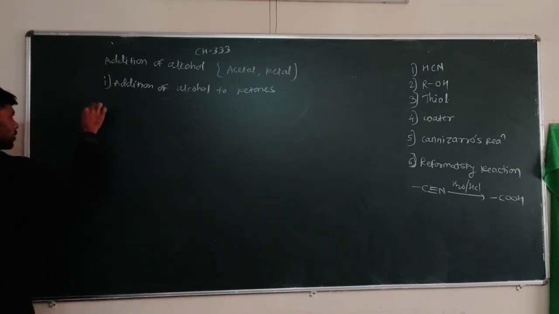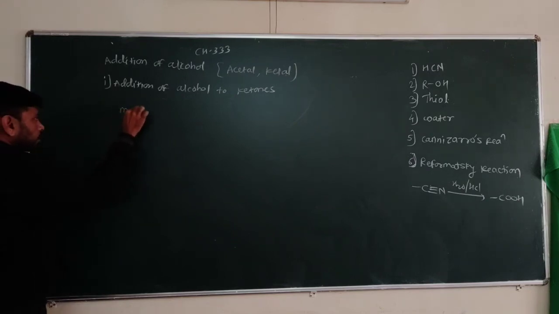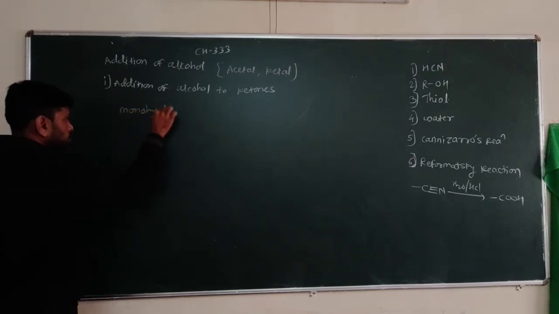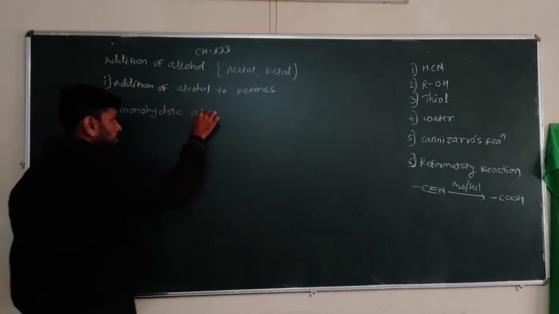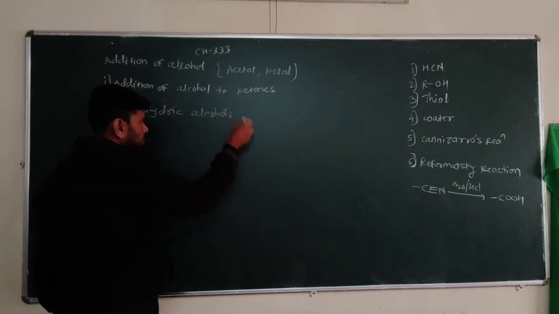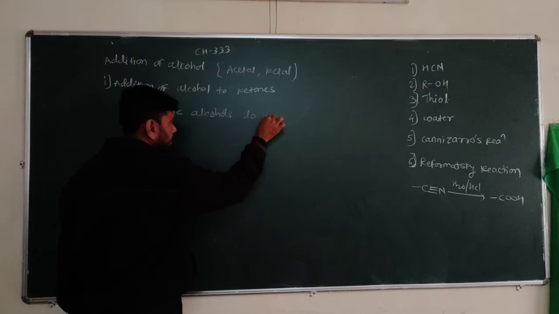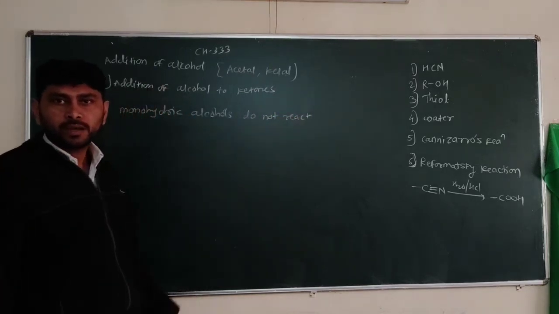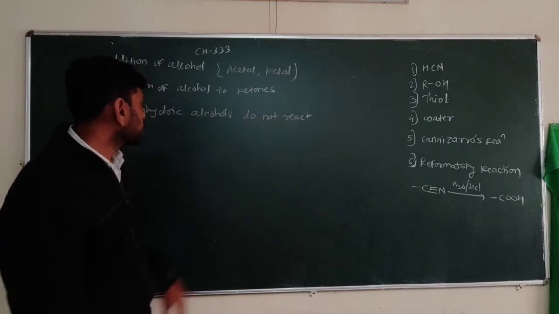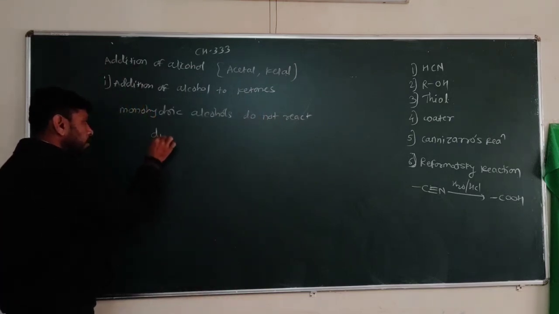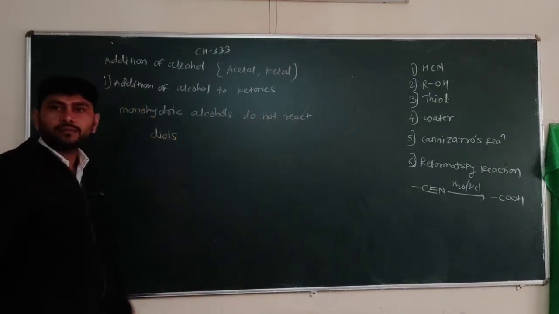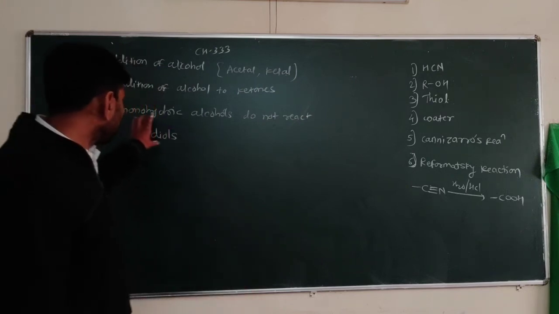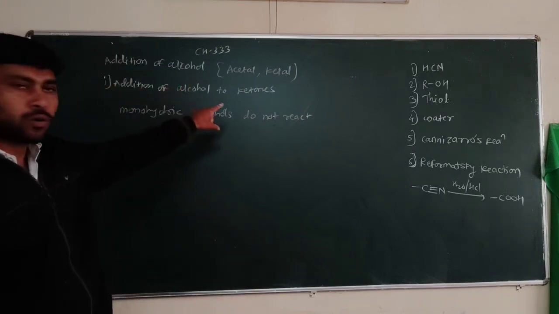Now if we consider ketones, monohydric alcohols do not react with ketones. The requirement of diols is there, diols are required for this reaction. So diol requirement is there for the addition of alcohol to ketones.